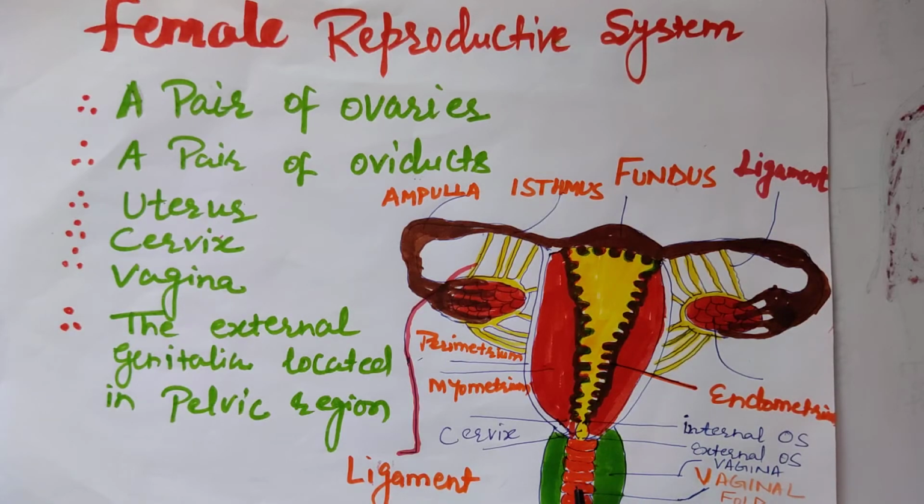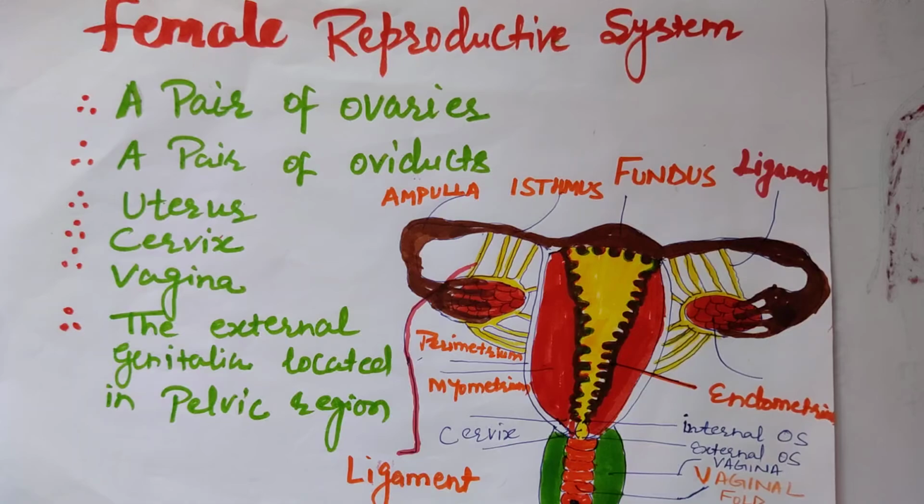Now the vagina of the female is approximately 7.5 centimeter long, and it is lined by mucous membrane inside, which extends like folds. These folds are called vaginal folds, or we can call them vaginal rugae. And below it there is the vaginal opening, which we call the vaginal orifice. So this is all about the female reproductive system.